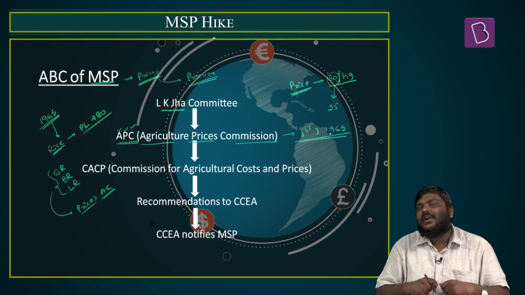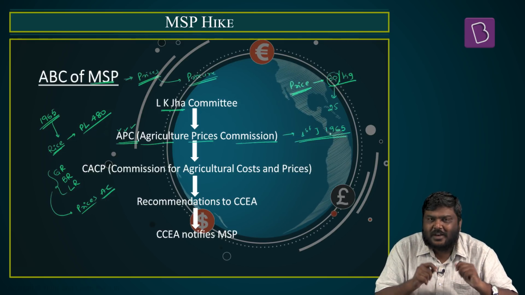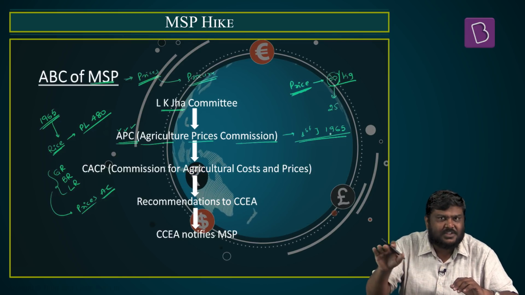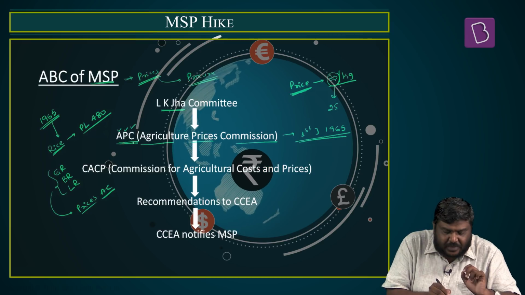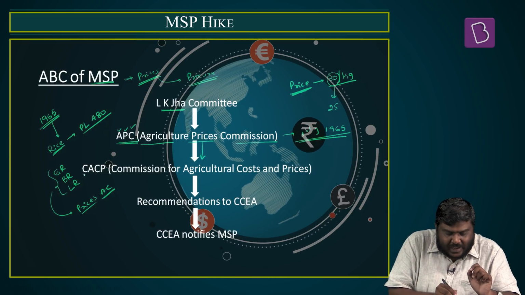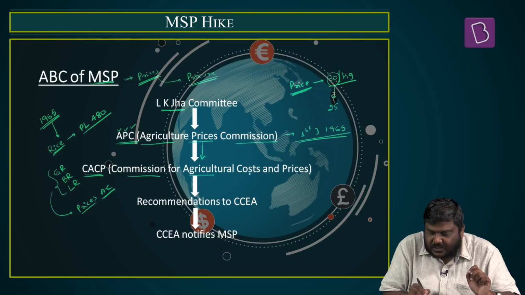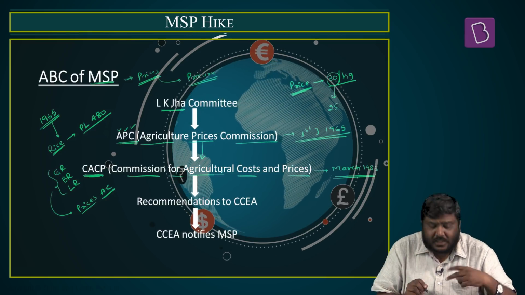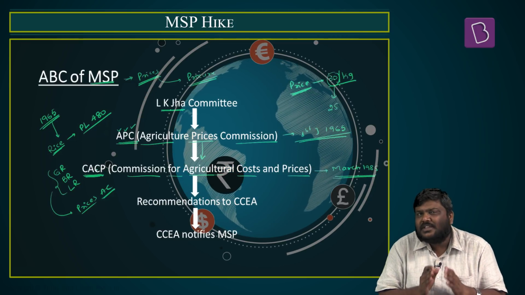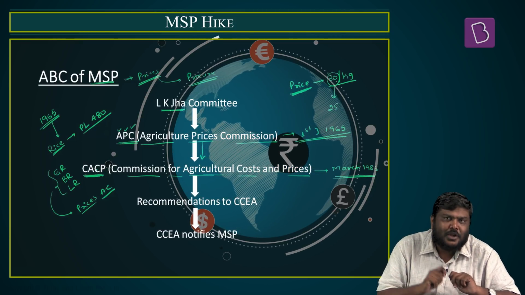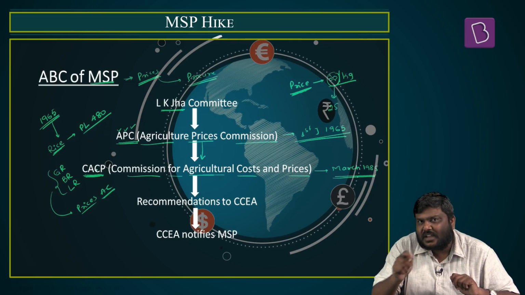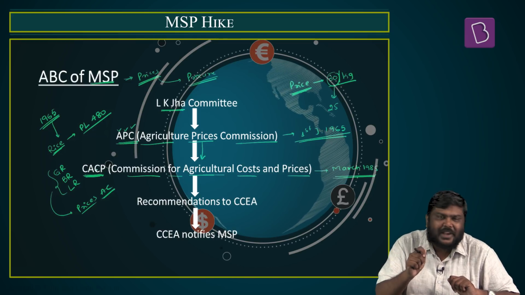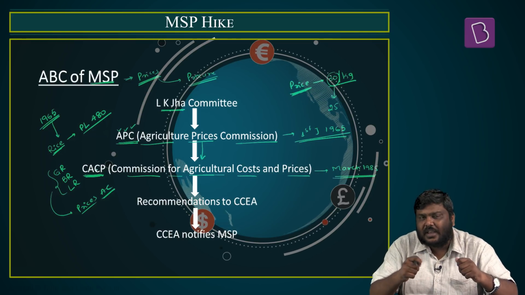And this particular commission started giving recommendations to the government of India regarding the floor prices that the government should decide for various agriculture commodities. Now this particular APC was later renamed as CACP, Commission for Agriculture Costs and Prices, in March 1985. And since then, it has been the CACP which is giving recommendations to the government of India to decide the MSPs for various agriculture commodities. Now, what are the factors that the CACP takes into consideration to give a recommendation on MSP?